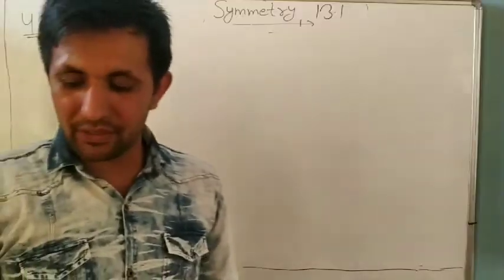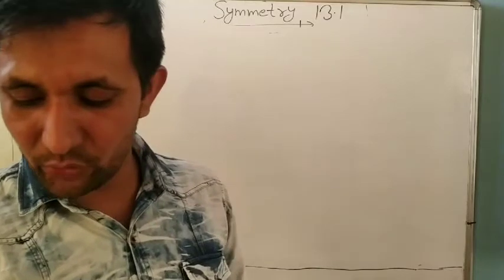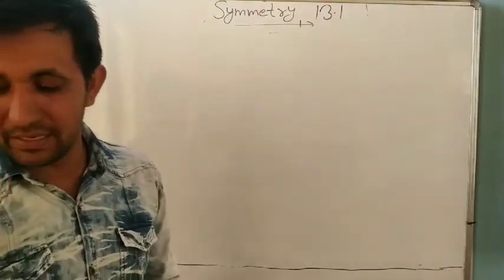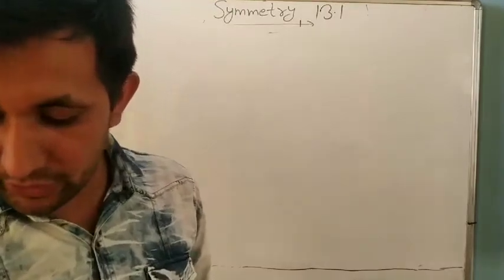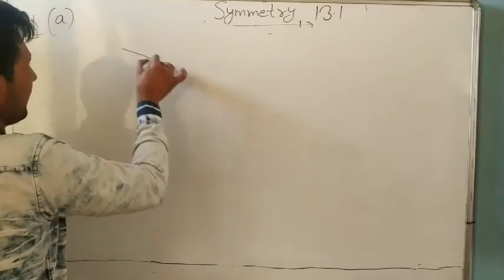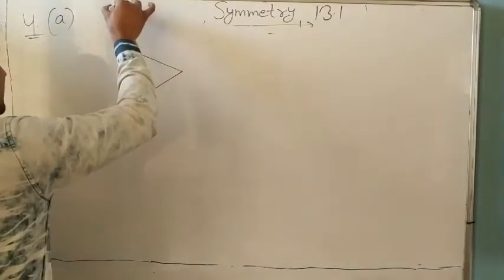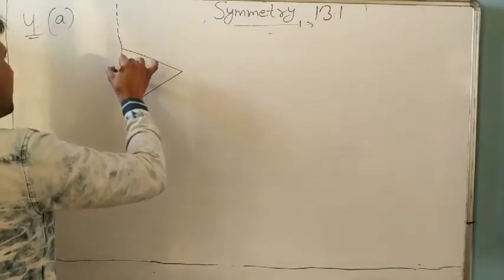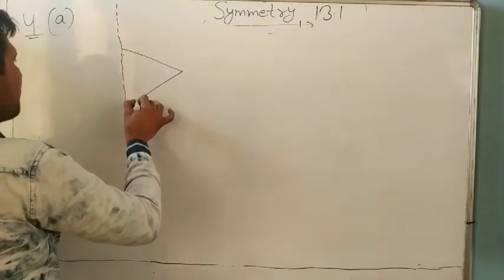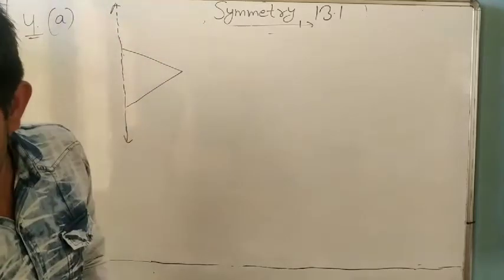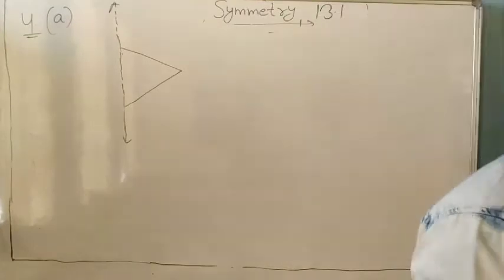Squared paper is what you would have used in your arithmetic notebooks in earlier classes. Then complete them such that the dotted line is the line of symmetry. It is given, and we have to complete the figure if this dotted line is the given line of symmetry.